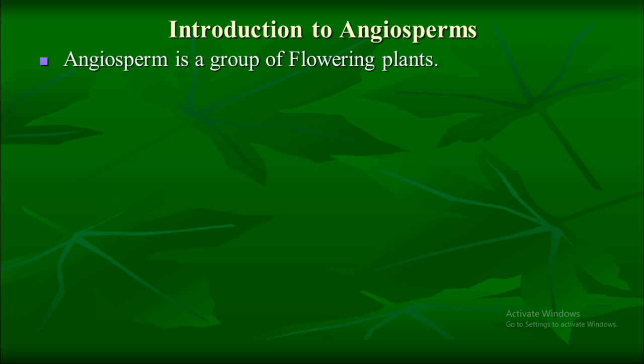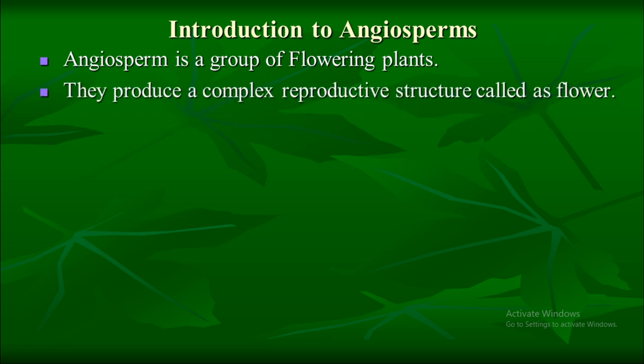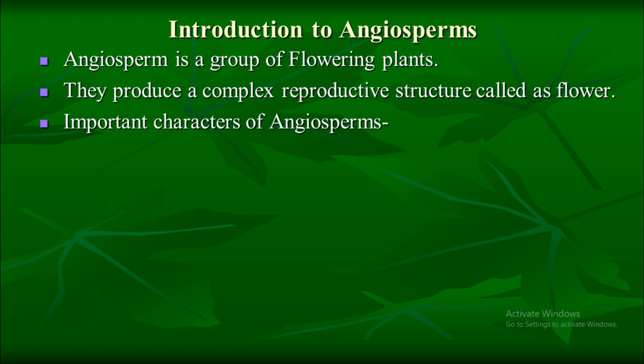That's why angiosperms is called as a group of flowering plant. They produce a complex structure that is called as a flower. A flower consists of sepals, petals, stamens, and carpels. However, the number of sepals, petals, stamens, and carpels may vary in different type of flowers. There are number of characters which separates angiosperm from all other group of plants.